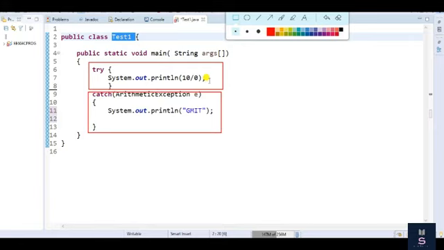You already know that, I have mentioned it earlier. When this exception is raised, it will be caught by this catch block, and it will print System.out.println GMIT. For simplicity, I have just given a simple message to print if this code is executed. Right? So let me execute this one first.